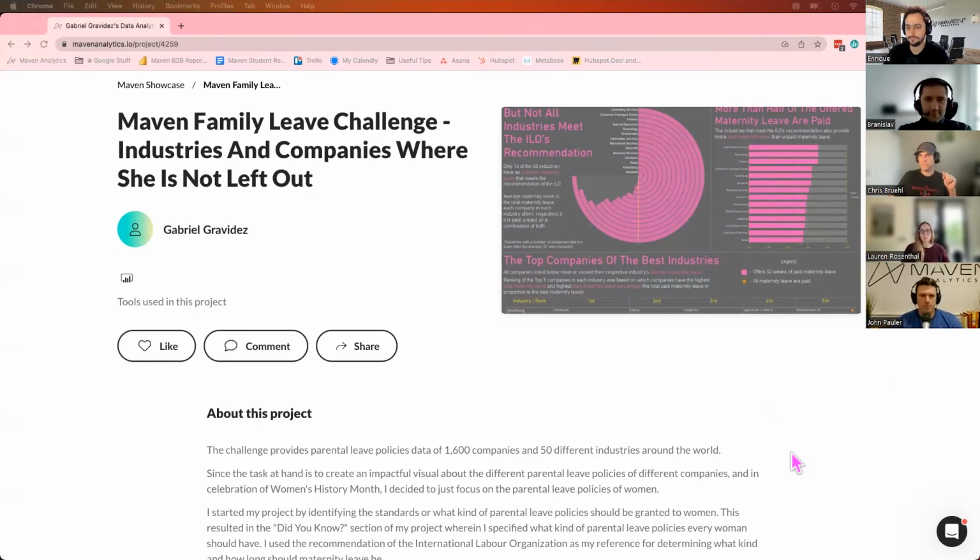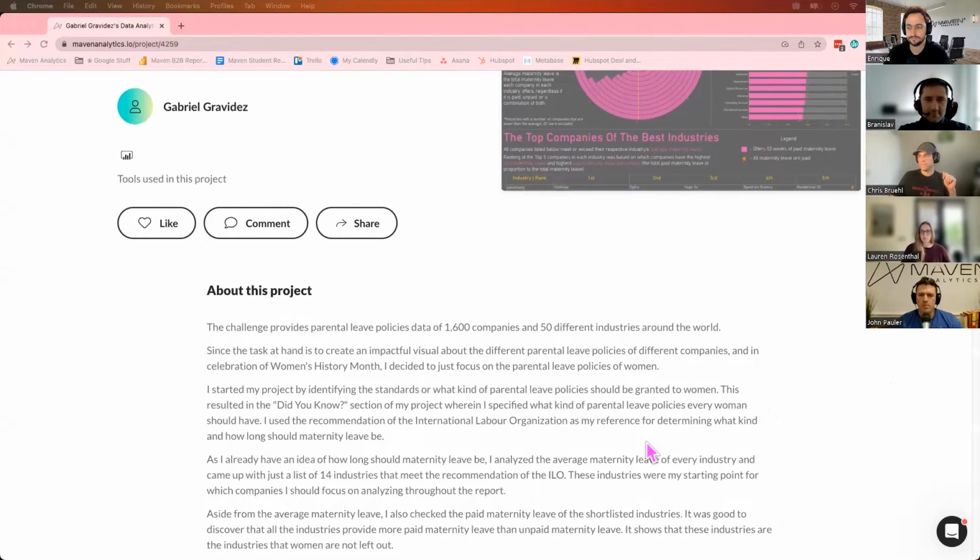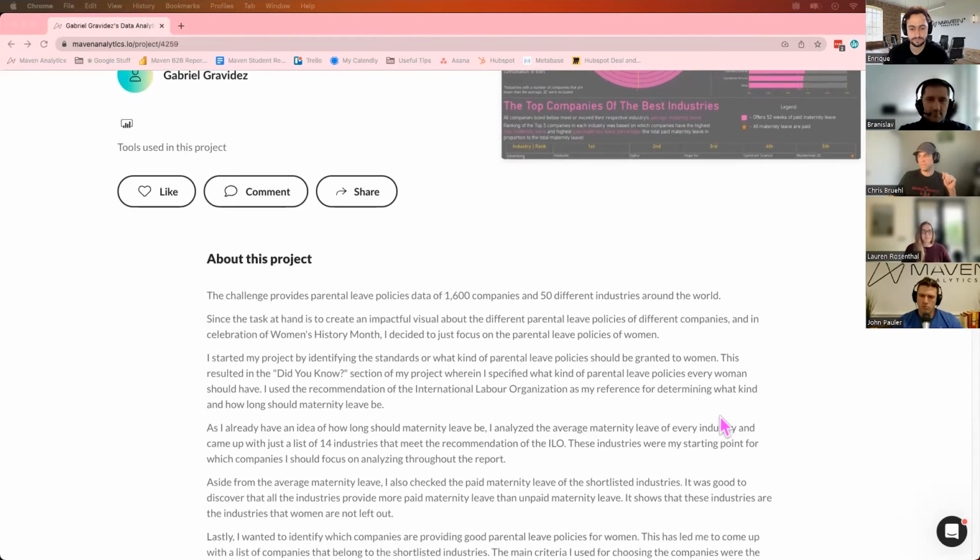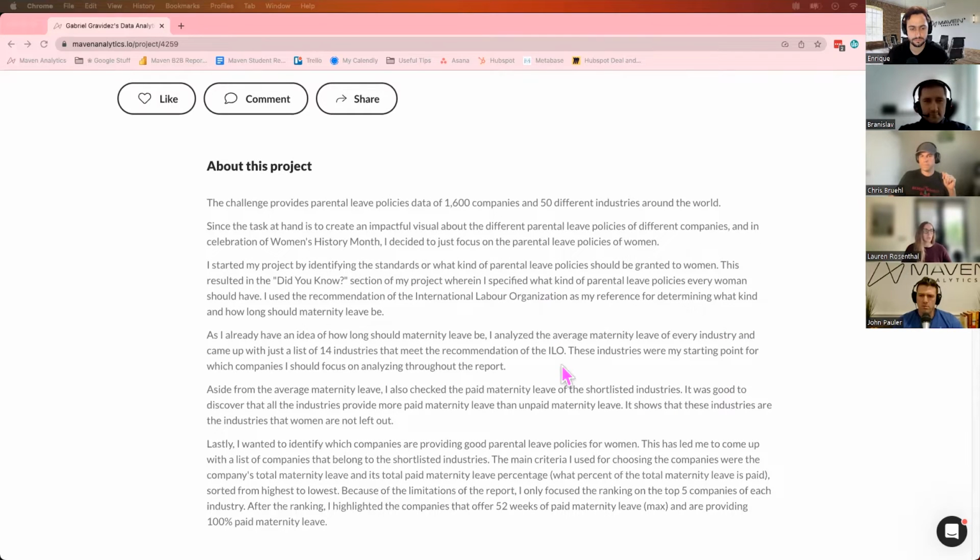To start off, the first thing I want to touch on is what he wrote in his about section. He really did something that I thought was really smart and laid out exactly why he chose to focus only on maternity leave, and then on top of that, only on the 14 industries that he did focus on. He explains in this about section that he wanted to look at the standards that should be granted. And to do that, he chose to look at the International Labor Organization as his reference. From there, he walked us through his thought process really clearly and discussed how he wanted to focus on the industries that only met that standard.